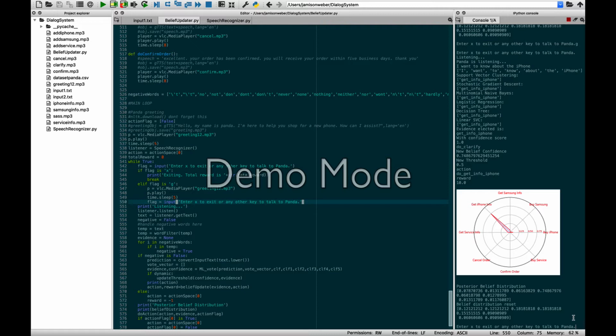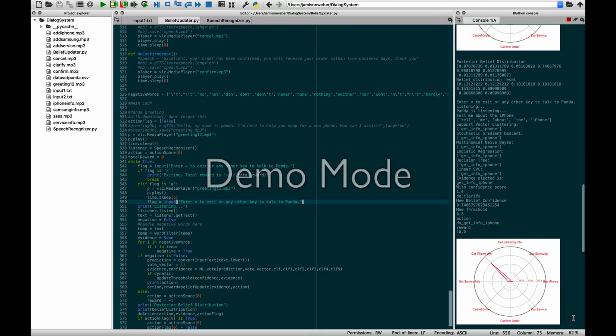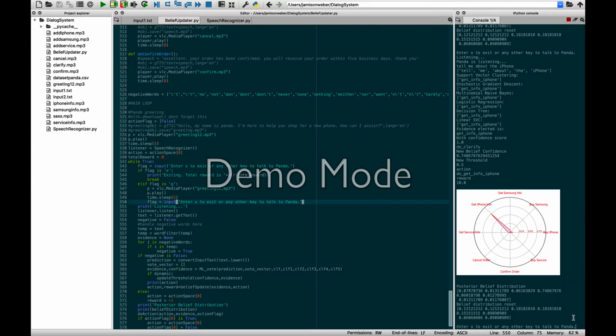Let's try it again with a different way of asking. So, tell me about the iPhone. The only iPhone we have available is the iPhone 8. This phone features a 5.5-inch LCD screen, a 12-megapixel dual-lens camera, and 64 gigabytes of storage for $699.99.